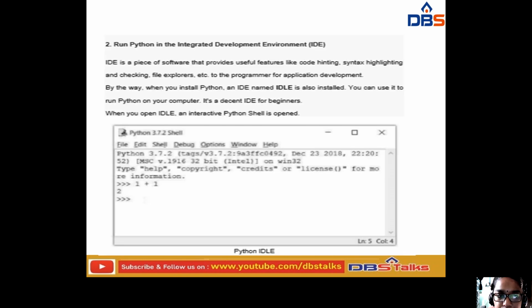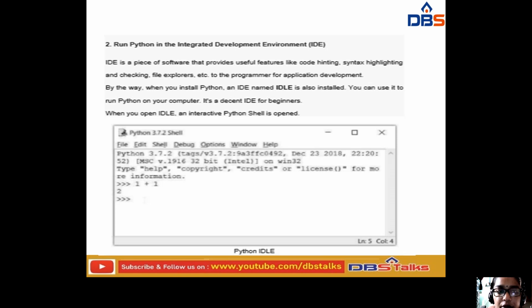Okay, this is how we are going to perform. Now, if you want to run the program in the Python integrated development environment, without running it in the command line prompt, this is the Python shell. This is the look of the Python shell.